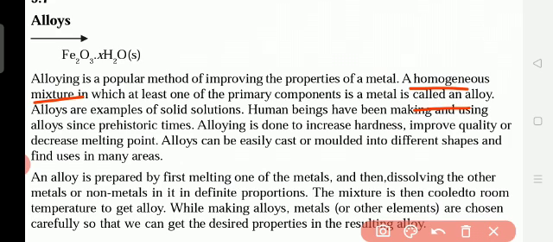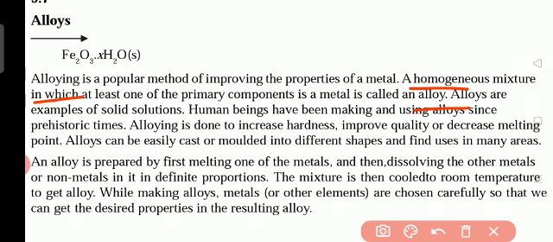After mixing two metals, or a metal and a non-metal, as in aluminium dishes or iron dishes, which also have a zinc layer, can we see them separately? We cannot see them separately, so it is a homogeneous mixture. Human beings have been making and using alloys since prehistoric times, that means from long before recorded time.